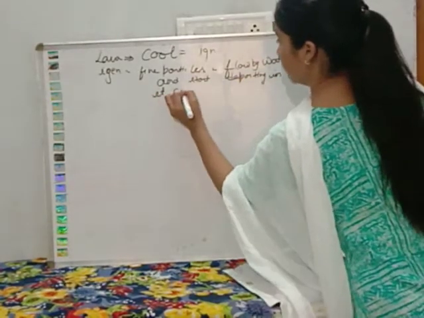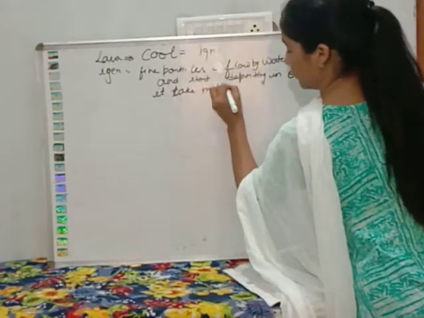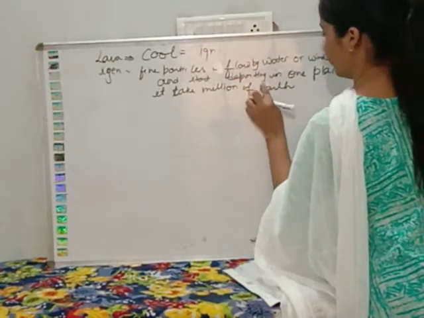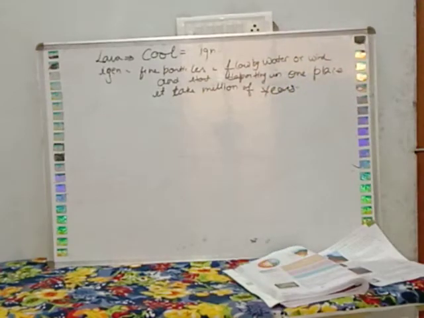It takes millions of years. Okay, millions of years. I hope this part is clear to you.